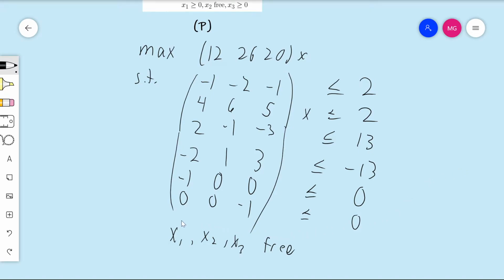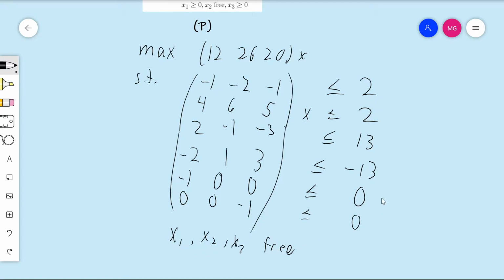And so we know very well that, in fact, x1 and x3 will have to be non-negative because we've imposed these last two constraints here, but that's just what we secretly know because we implicitly impose those constraints by adding them to the matrix. It's just that the x's have to satisfy whatever constraints appear in this matrix here. In particular, they will have to satisfy these last two, which makes them both non-negative. But at least now we don't have to explicitly write them as variable constraints, so that we can explicitly say that the variables are free.